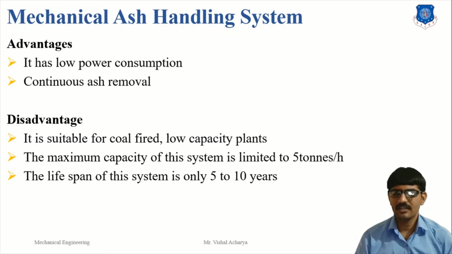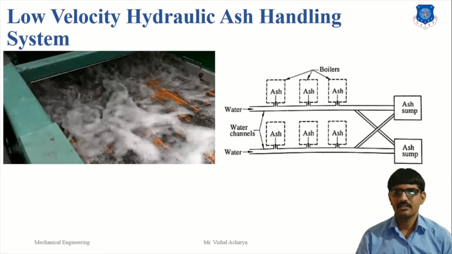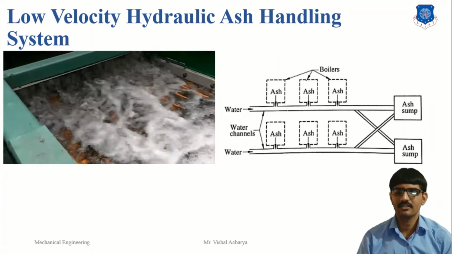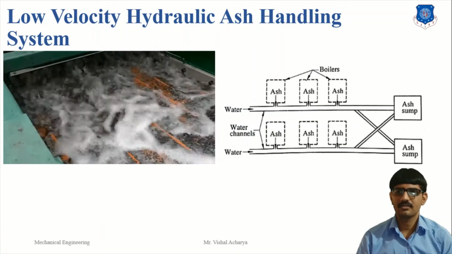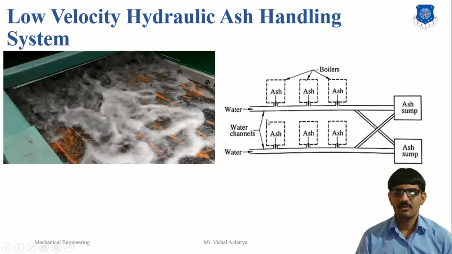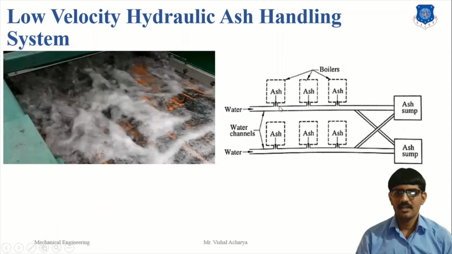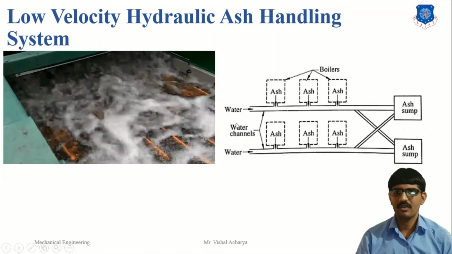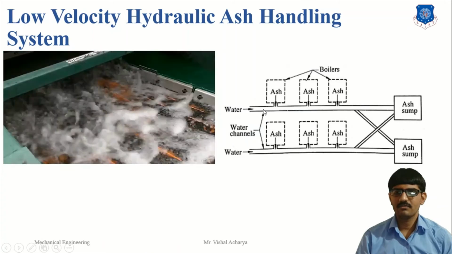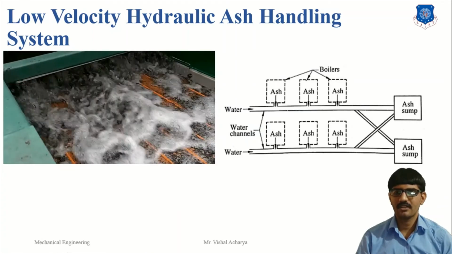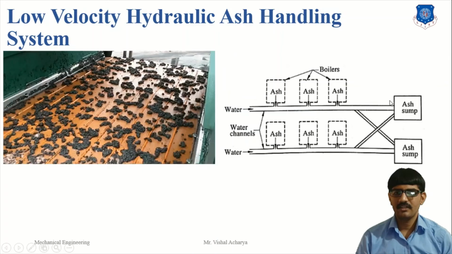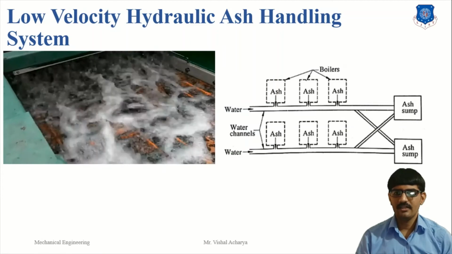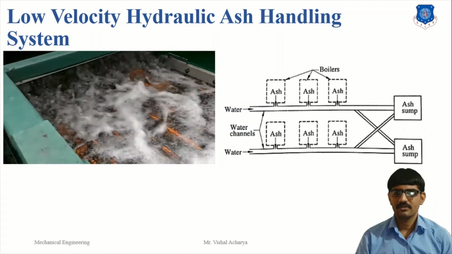The second system is the hydraulic ash handling system. There are two types: low velocity and high velocity hydraulic ash handling systems. First, the low velocity system. Here, ash is collected from the boiler and transferred to the ash sump with the help of low velocity water, with a water velocity of minimum 3 to 4 meter per second. In the ash sump, water and ash are separated, and then the ash is transferred to the ash storage yard.